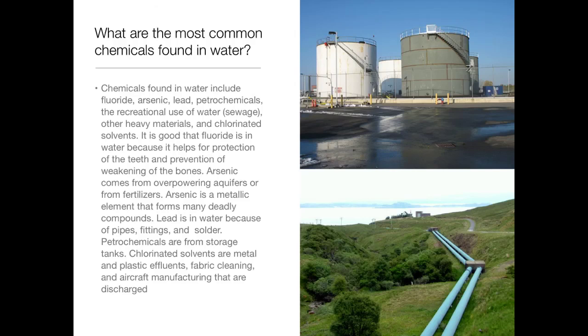Arsenic comes from overpumping aquifers or from fertilizers. Arsenic is a metallic element that forms many deadly compounds. Lead is in water because of pipes, fittings, and solder. Petrochemicals are from storage tanks. Chlorinated solvents are metal and plastic effluents, fabric cleaning, and aircraft manufacturing that are discharged.